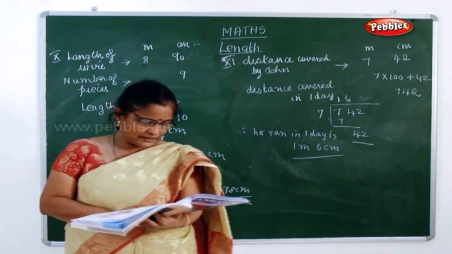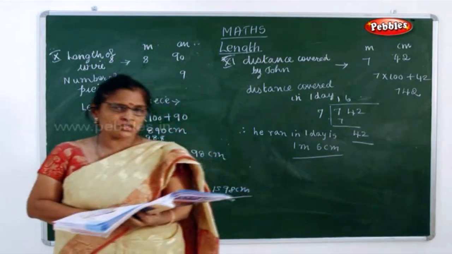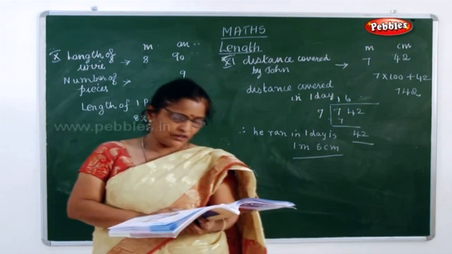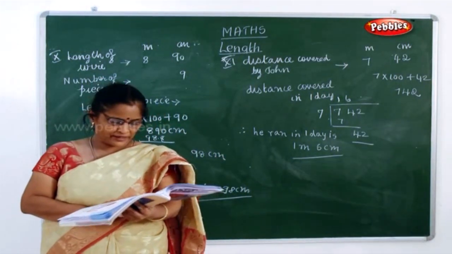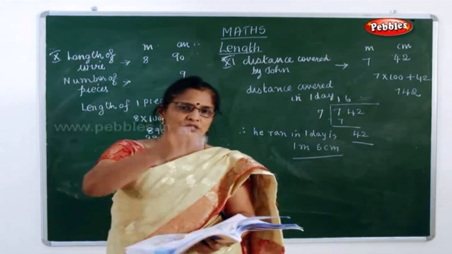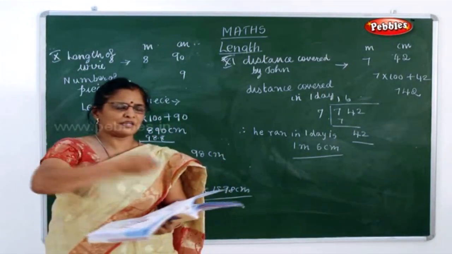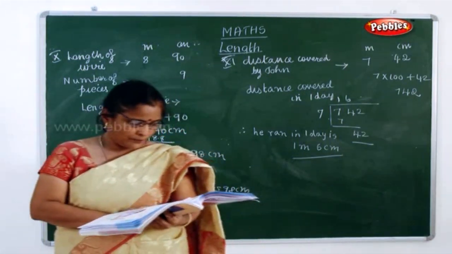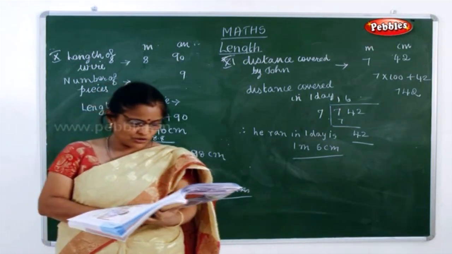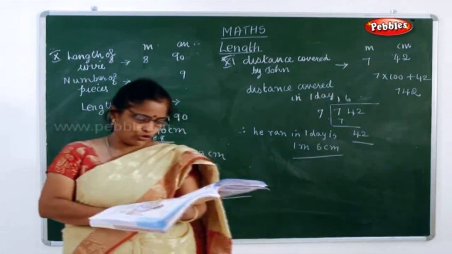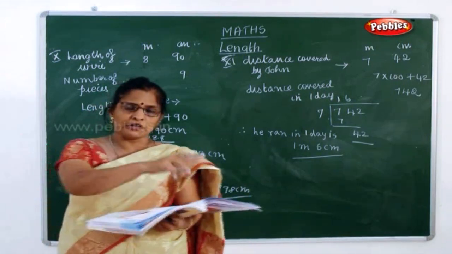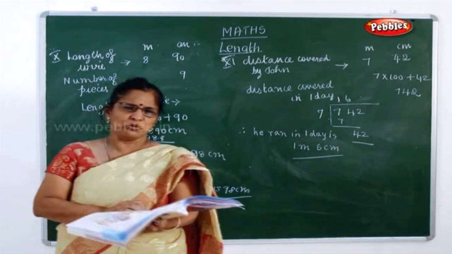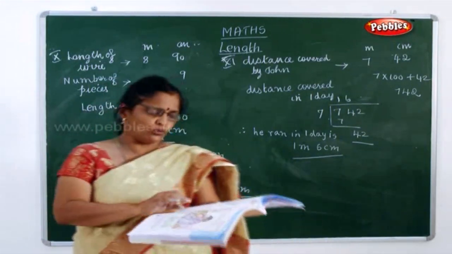Now the second activity given is the relationship between one's height and weight. Now what you have to do is you start collecting the information with the help of your teachers and your parents. You start recording in your notebook. You take one person's height and his weight, one person's height and weight. You start collecting and you find out the relation between one's height and weight. Now next activity, measure the length and breadth of your rooms. In your house, you'll have your rooms. So you have to measure the length and the breadth using meter scale and write it in your notebook. This is a small activity which you can do at your home.